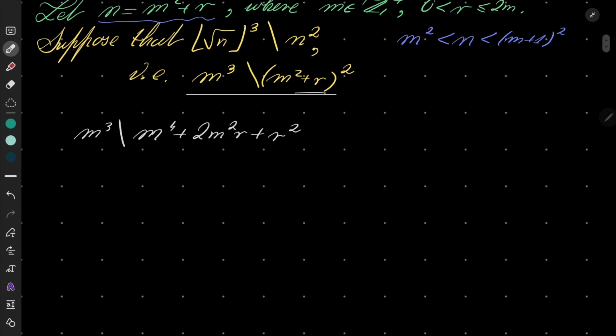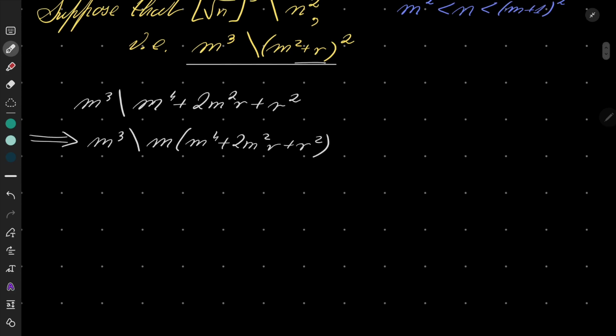If this is true, then m cubed must also divide m times that expression. There is no equivalence here, only implication, but all I want for now is to find as many necessary conditions as possible.